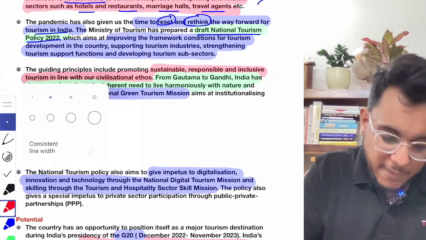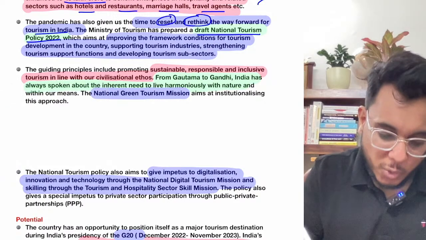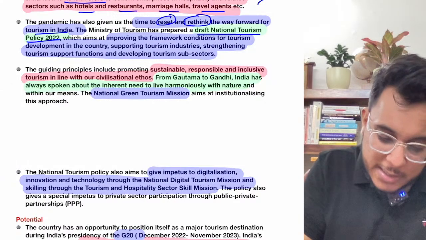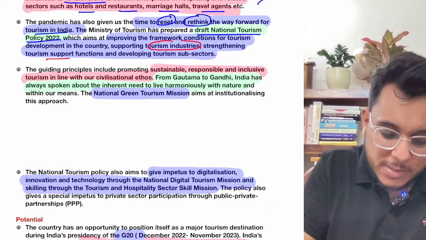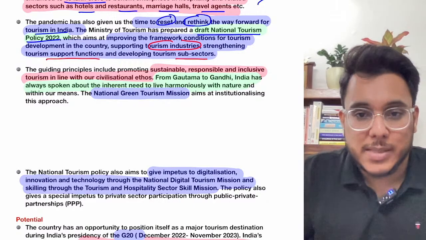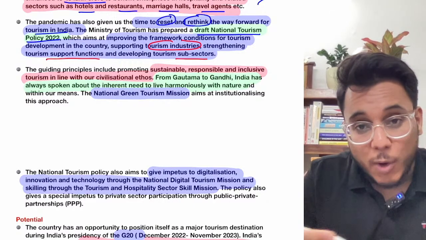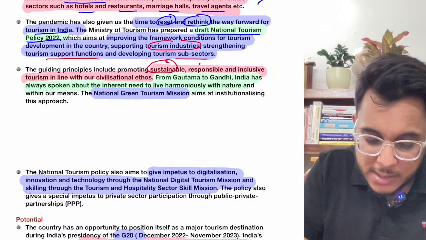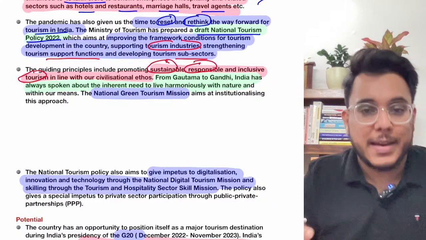Okay, and this draft National Tourism Policy 2022 talks about how we need to support the tourism industries, tourism support functions, tourism subsectors. Moreover, we also need to bring sustainable, responsible and inclusive tourism in India.